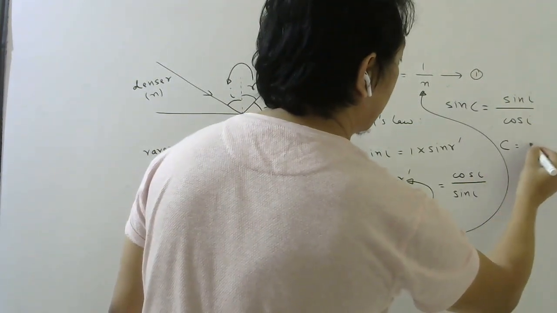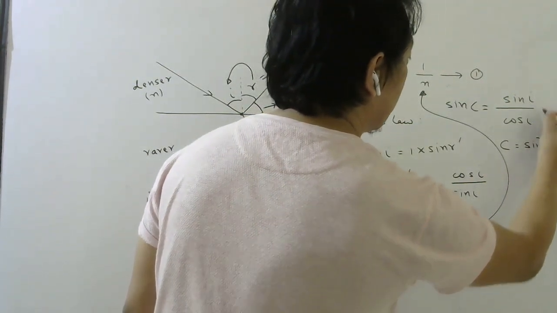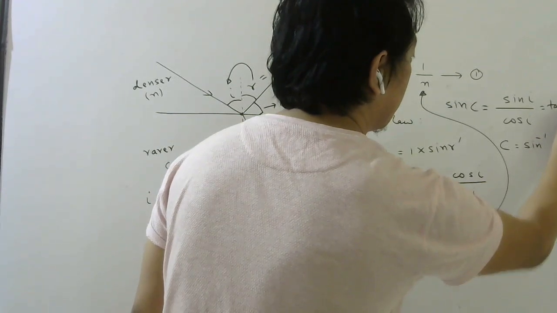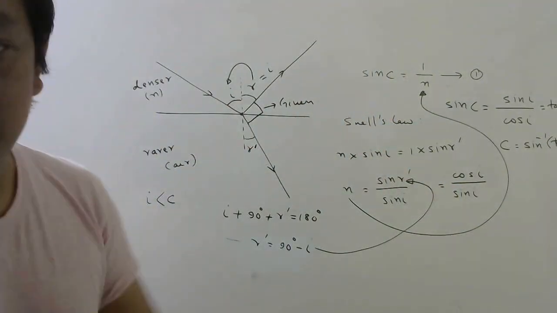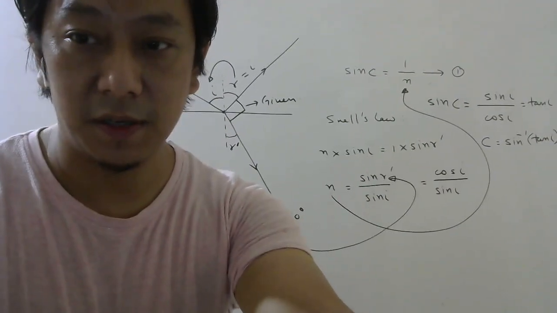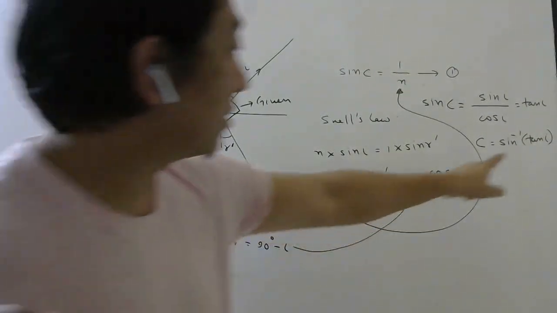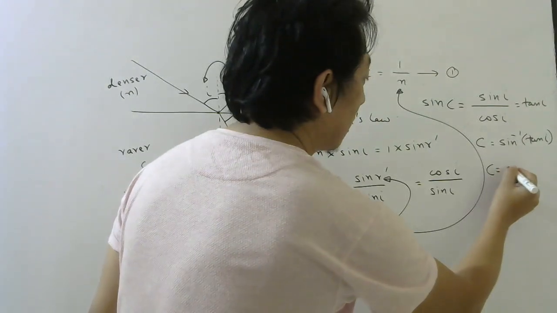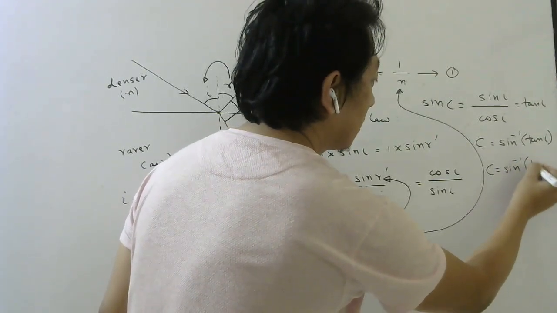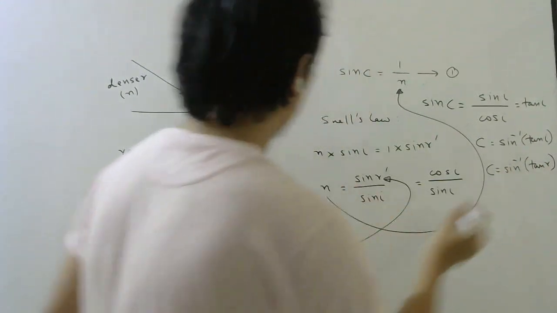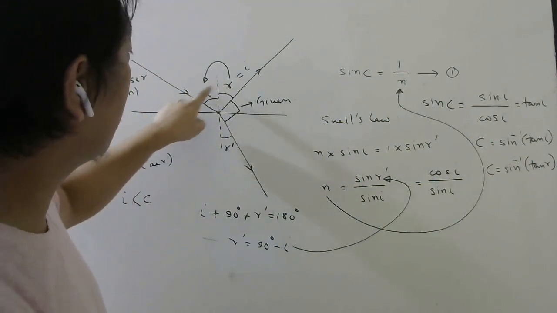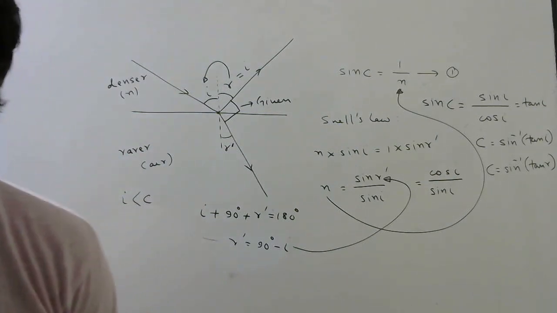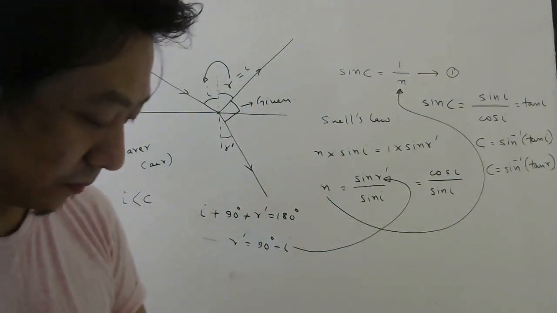So critical angle will be sine inverse, this will be tan I, no? Sine inverse tan I, which you can also write as sine inverse tan R also, because these two are equal. So let us see which one is matching with our answer.